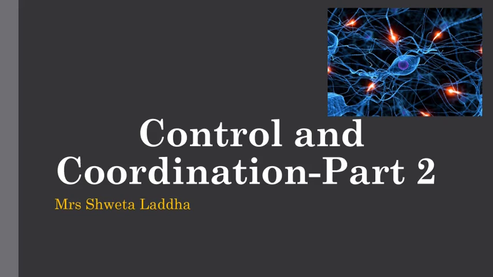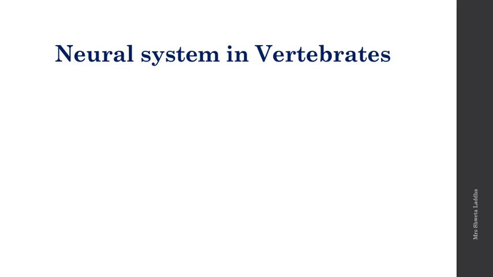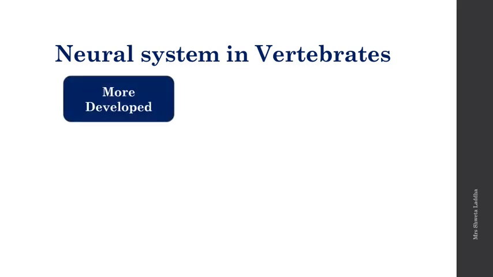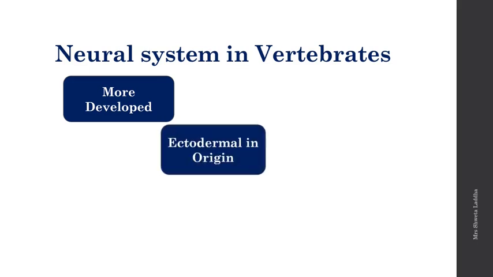Hello students, let us start with part 2 of the control and coordination chapter, and today we are going to discuss the neural system that exists in vertebrates. Last time we had discussed invertebrates. So the nervous system in vertebrata is more developed. It is ectodermal in origin, that is, the ectoderm during gastrulation gives rise to the nervous system.